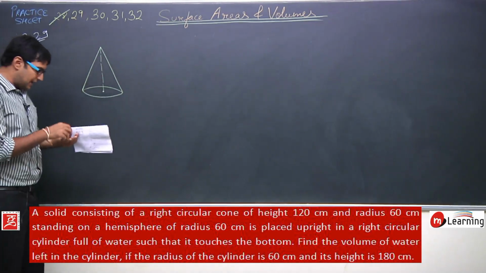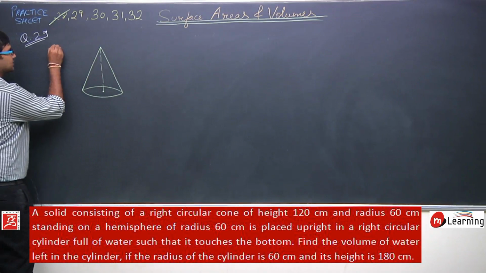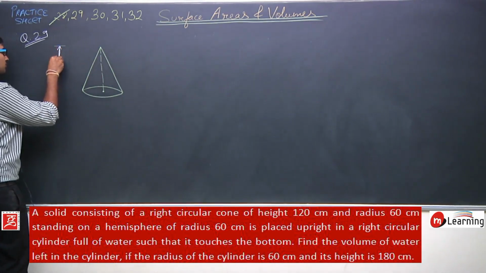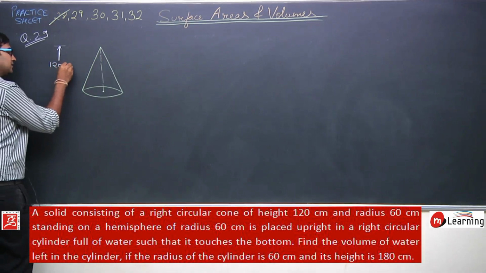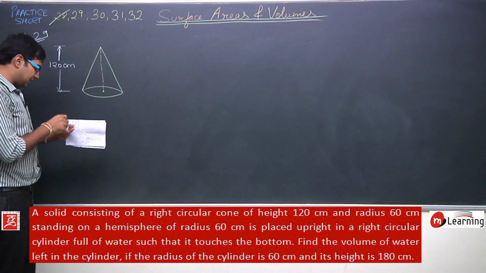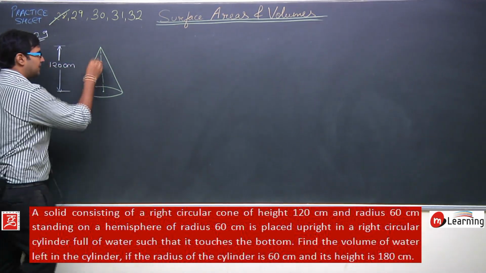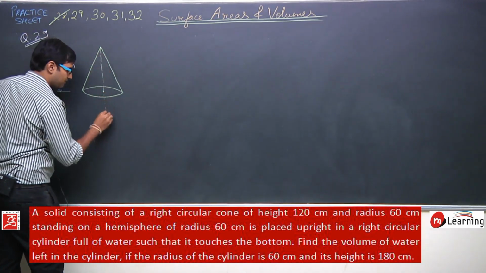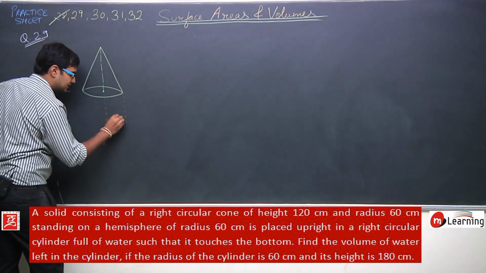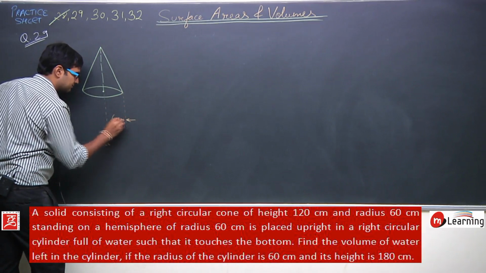The height of this solid is given as 120 centimeters, and the radius of the base of this solid is given as 60 centimeters,